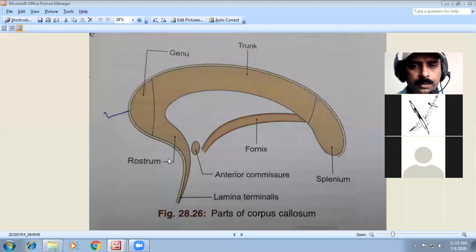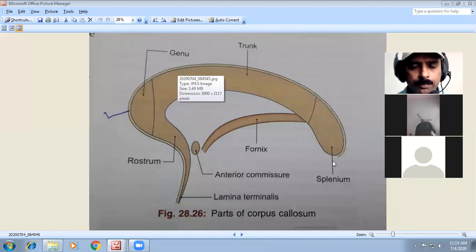We have 4 parts: the rostrum, then the genu, trunk and splenium. And in the lateral ventricle part, we are going to get the fornix. So the corpus callosum is a communicating band between the right and left cerebral hemispheres. All these 4 parts you have to remember: rostrum, genu, trunk and splenium. So this is very important about the corpus callosum, and you have to know it in detail.